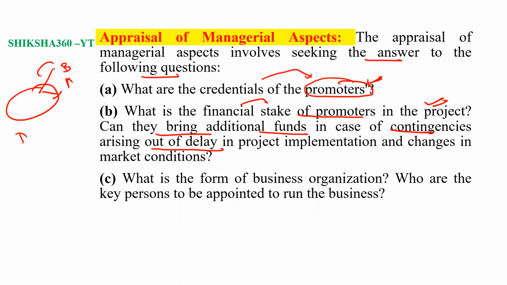Like, due to COVID, many projects that were to be completed in 2 years saw their duration increase to 4 or 5 years. This type of condition arises, or any other condition. So what is the financial stake of promoters in the project, and can they bring additional funds?